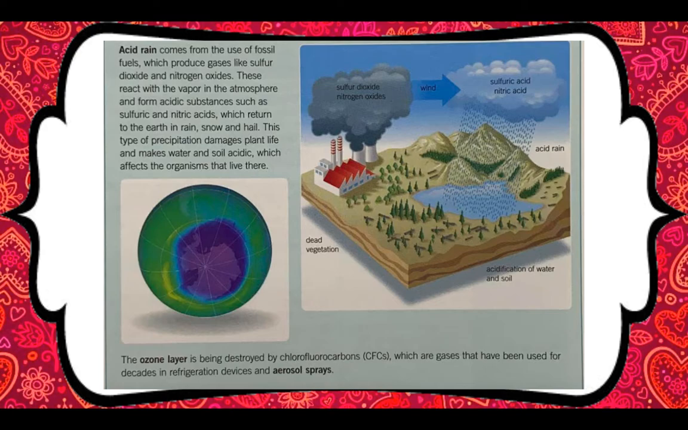Acid rain comes from the use of fossil fuels, which produce gases like sulfur dioxide and nitrogen oxides. These react with the vapor in the atmosphere and form acidic substances such as sulfuric and nitric acids, which return to the earth in rain, snow, and hail. This type of precipitation damages plant life and makes water and soil acidic, which affects the organisms that live there.